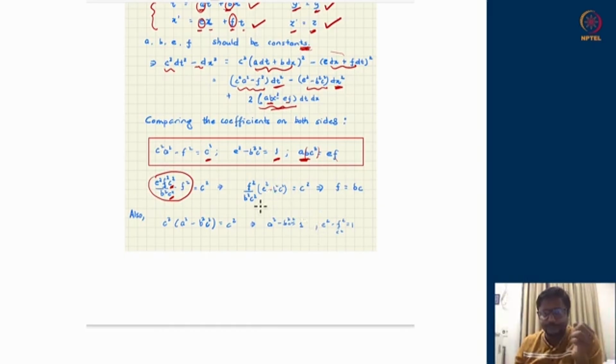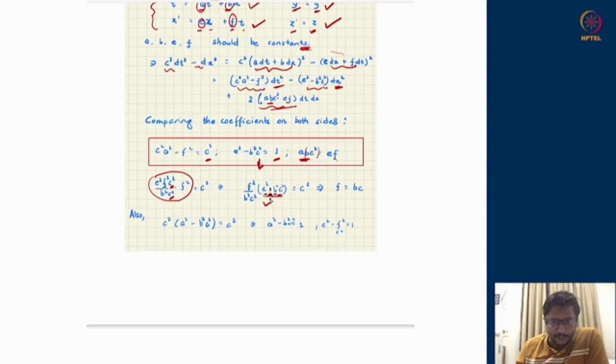Okay. Now use the second identity, that e square minus b square c square is 1. So you will see that e square minus b square c square is 1, and this side I have a c square already. So I would get a relation f square upon b square c square is c square.